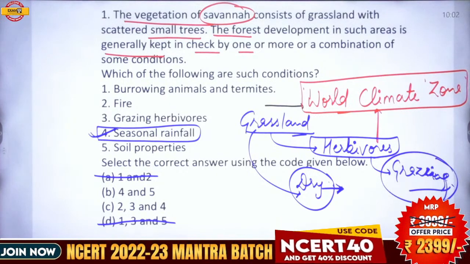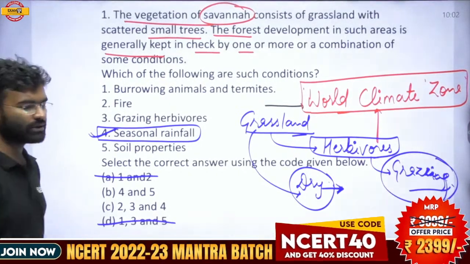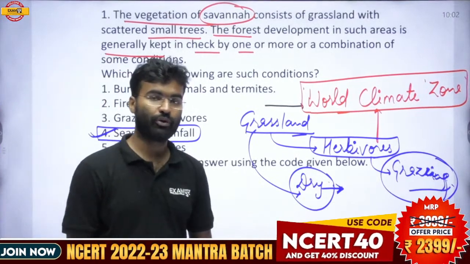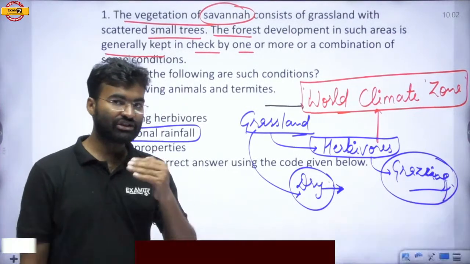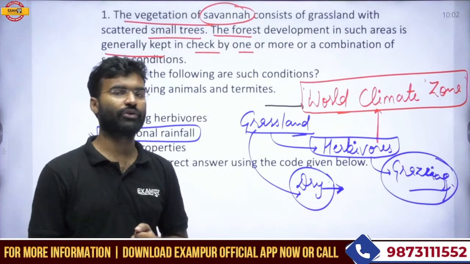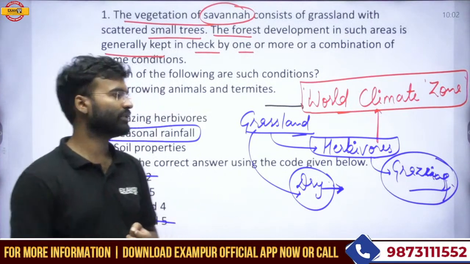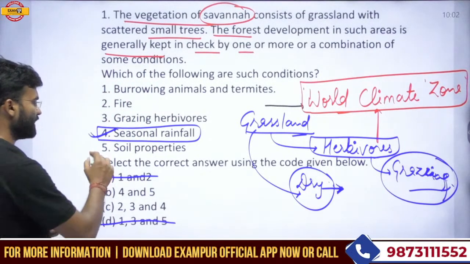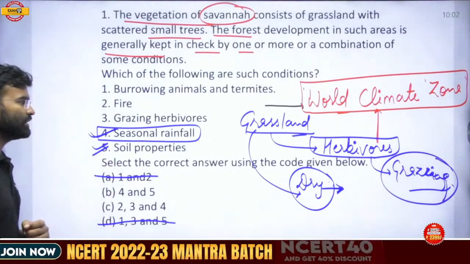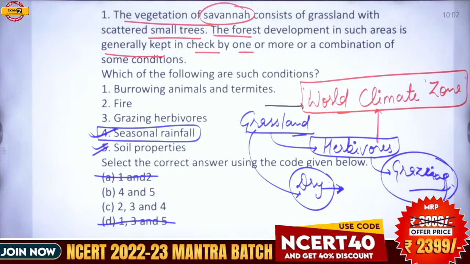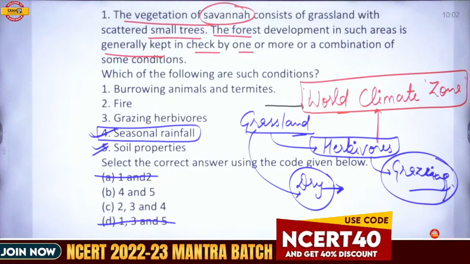Grazing herbivores are an important factor, but not so important in checking the growth of the forest. So soil properties are also not the limiting factor.